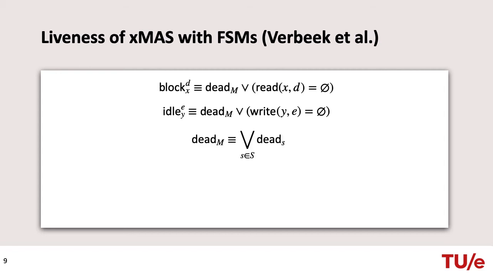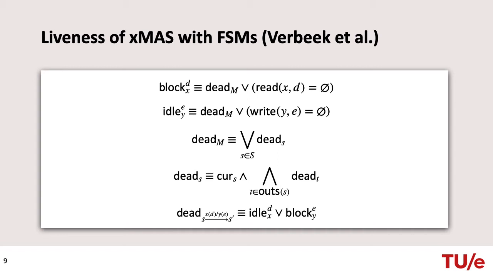A finite state machine is dead if and only if one of its states is dead, which means that that state is current and all of its outgoing transitions are dead. A transition from S to S' that reads D from X and writes E to Y is dead if and only if either X is idle for D or Y is blocked for E.